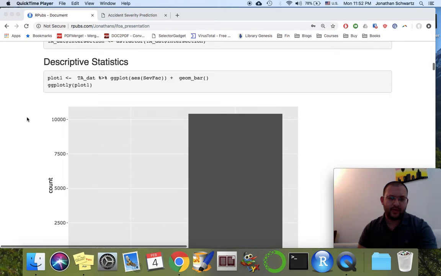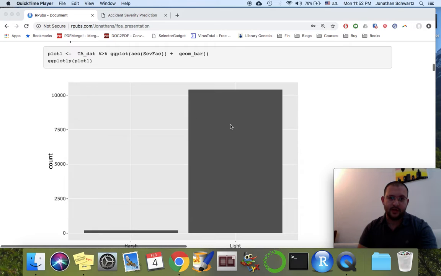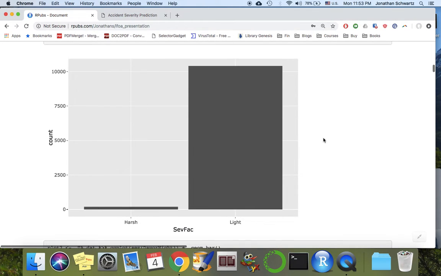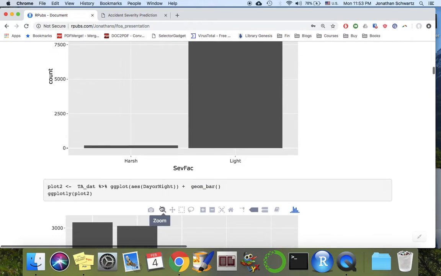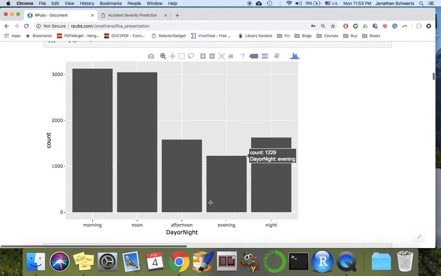So here we have Plotly, which gives us interactive graphs. So we're looking at the distribution between light and harsh accidents. We can see that most of our accidents are light accidents, and we have a very small, about 1 or 2%, that are harsh accidents. We can look at distribution between time of day, morning, noon, afternoon, evening, night.